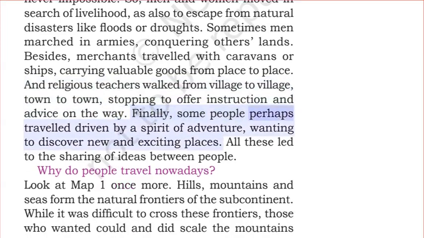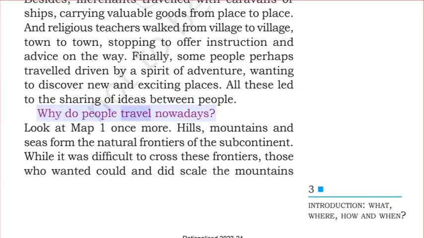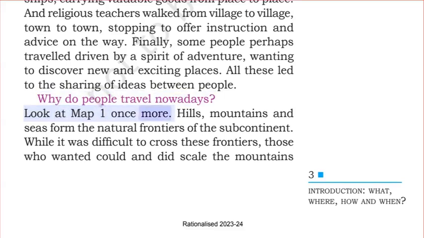Finally, some people perhaps traveled driven by a spirit of adventure, wanting to discover new and exciting places. All these led to the sharing of ideas between people. Why do people travel nowadays? Look at Map 1 once more.